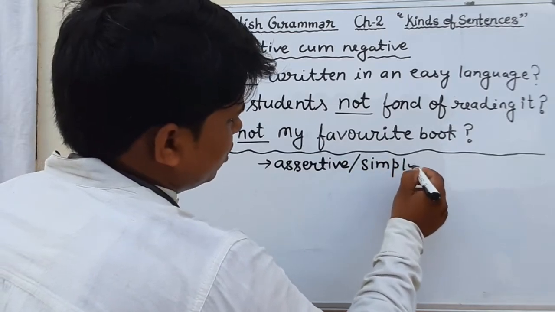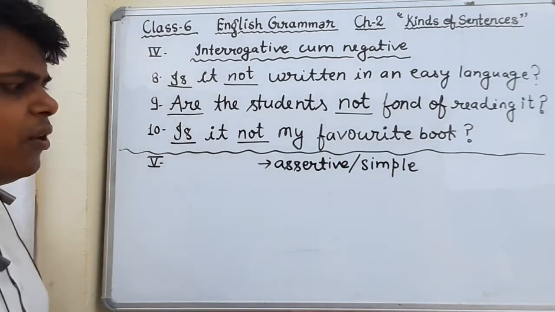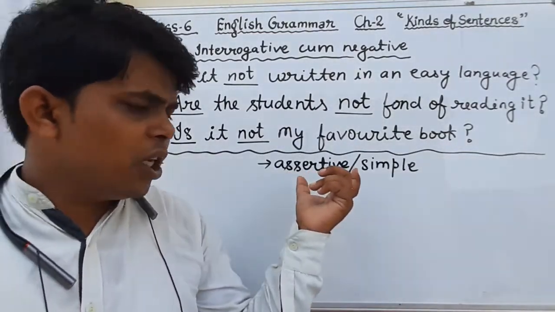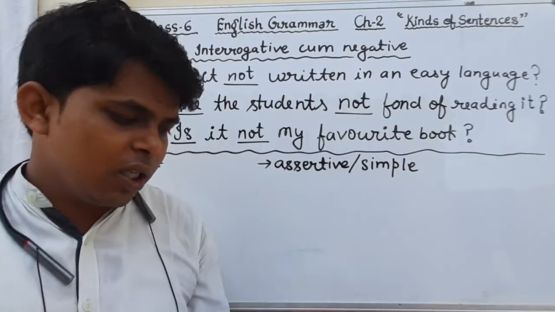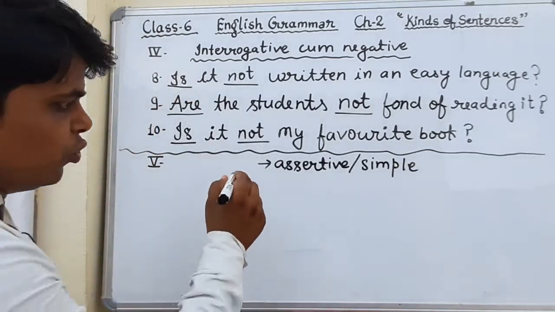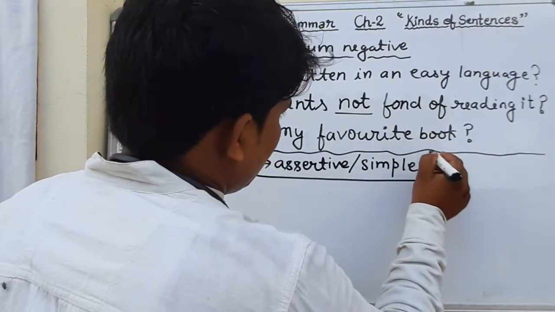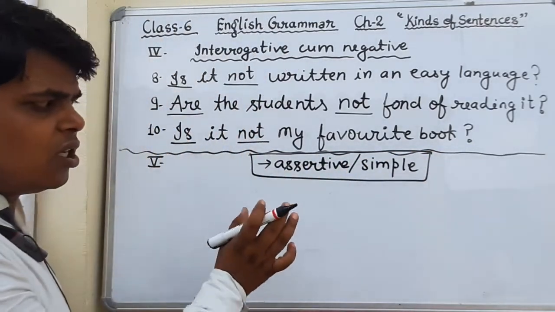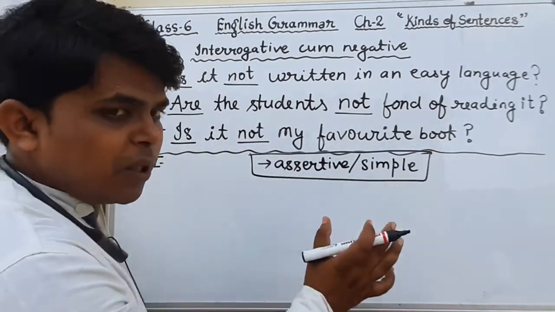Then we will use simple sentence. As we have to change the sentences which are given in the books, we have to change them into assertive or simple sentences. Okay, students, this is the question. Sentences are given here. We have to convert the given sentences into assertive or simple sentences.